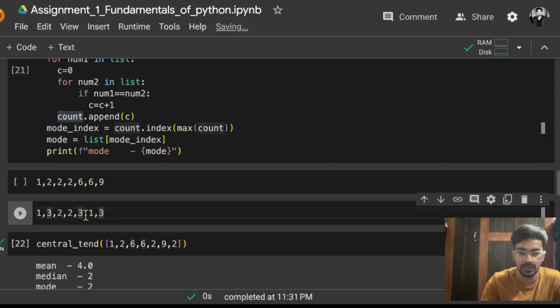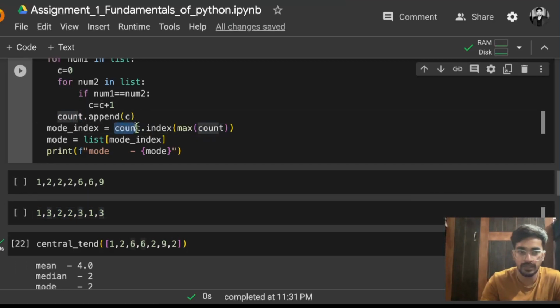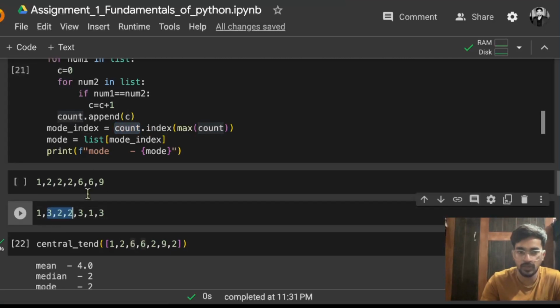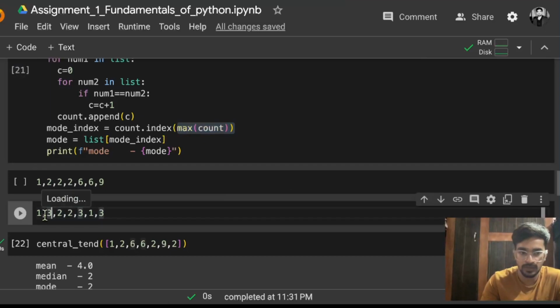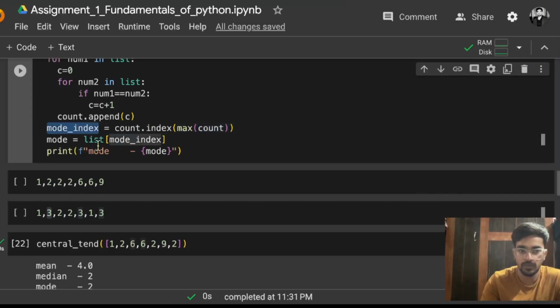Now the max here is 3. Then again I am finding the index of that. If I am not providing anything, just the max count, it will fetch the first max count. So the first max is 3, and its index is 1. That means 1 will be returned for the mode index.